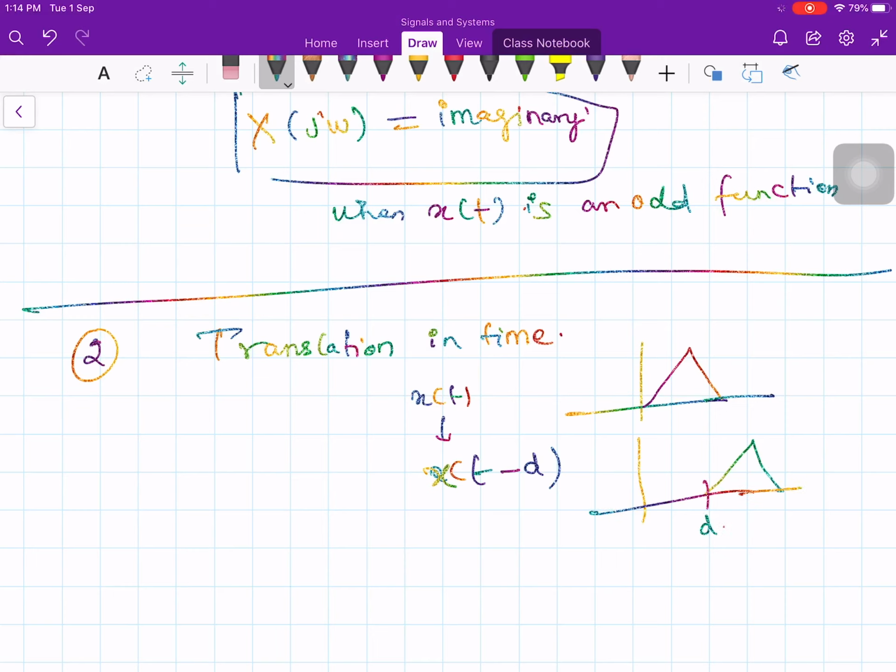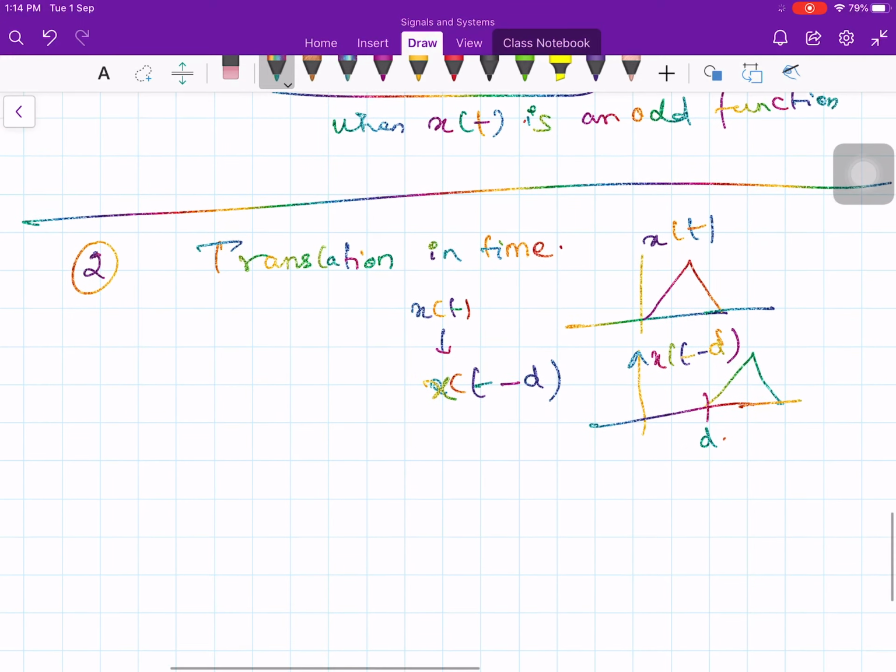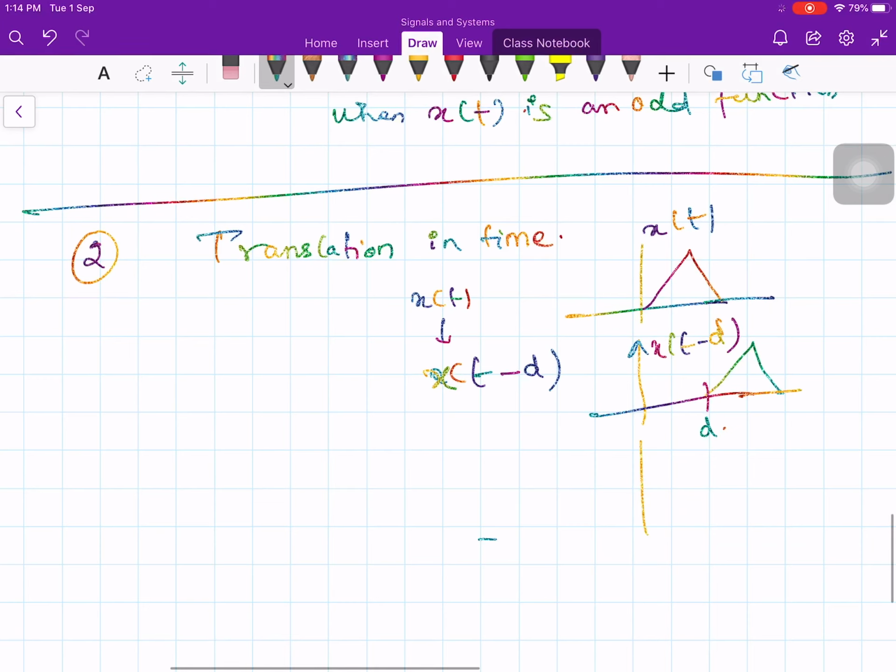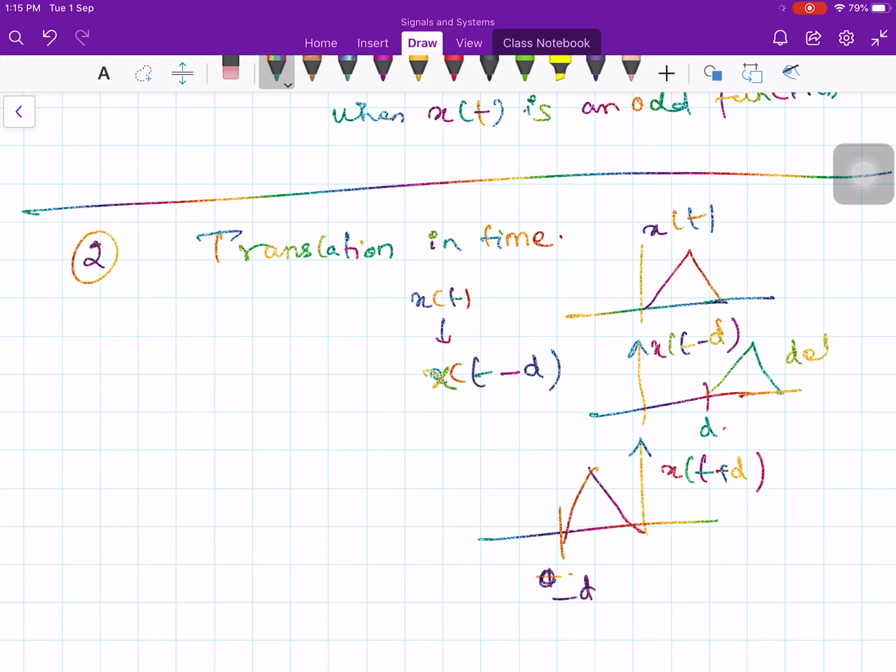This is your x of t minus d, and this is your x of t. Not necessarily do you delay the signal, you can advance the signal also. Let's say this is minus d, therefore this is x of t plus d. Either way, one is delay and one is advance. You can delay the signal or advance the signal, doesn't matter.